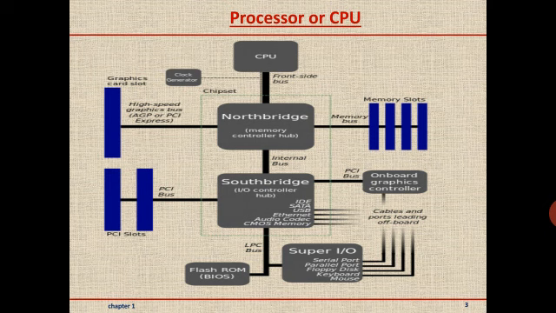This movement between processor and memory is known as bus. Here in this diagram, we can see the north bridge is one of the two chips in the chipset on the PC motherboard.